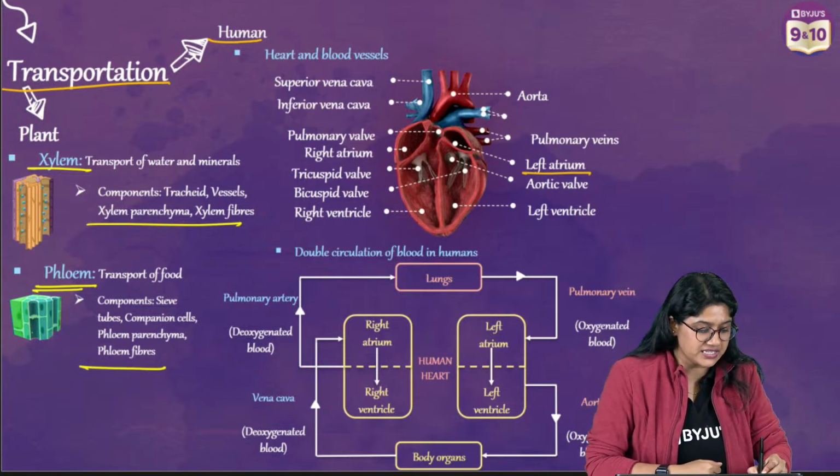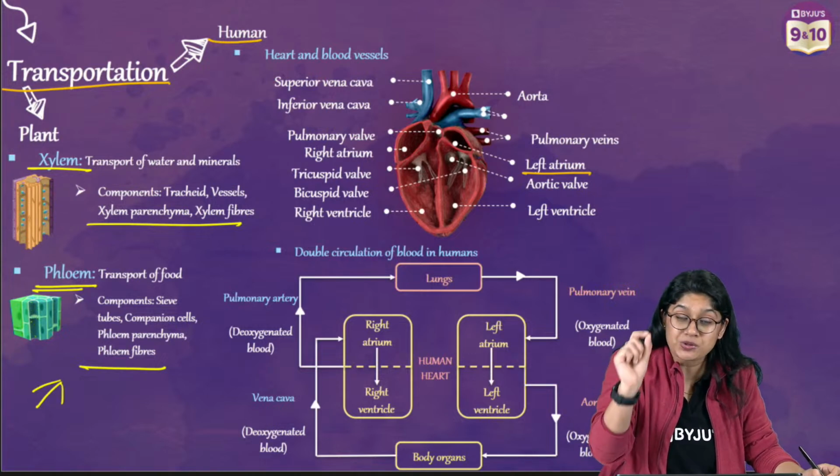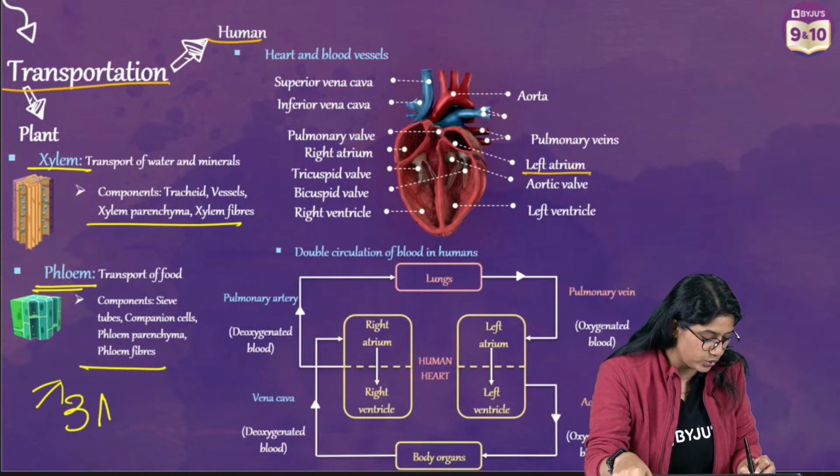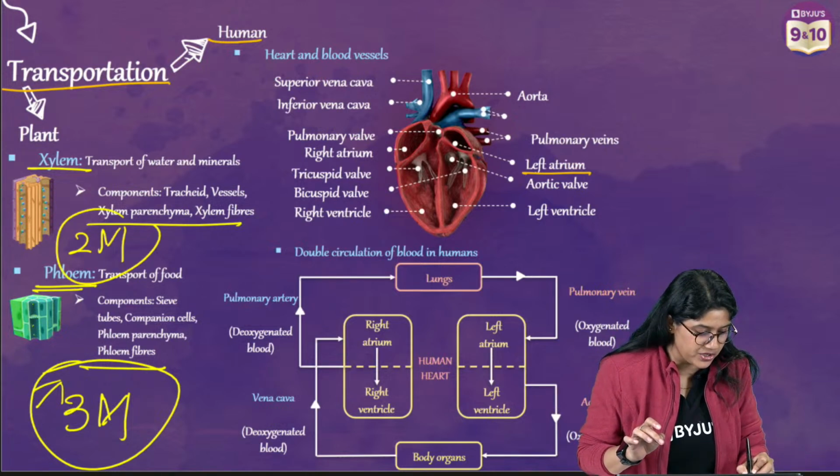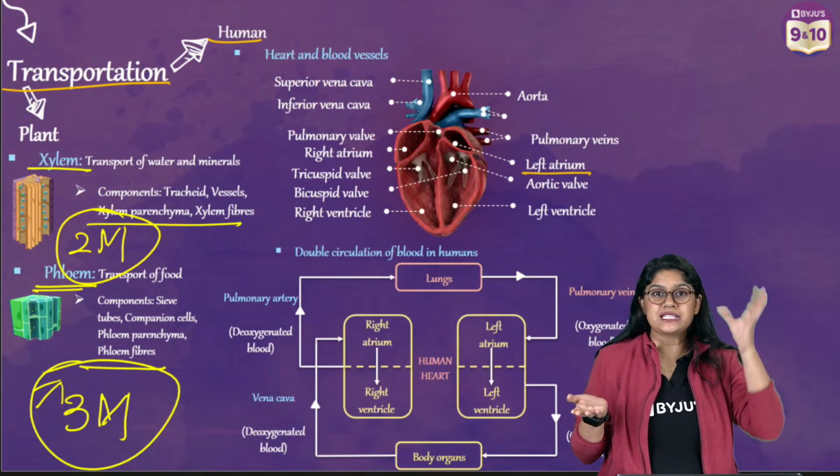Phloem is the easiest one and xylem is the easiest one to remember. We have a question, we'll discuss more on this. Usually they'll ask you to write the difference between them. A 3 marks question or a 2 marks question, right? What is the difference between xylem and phloem?